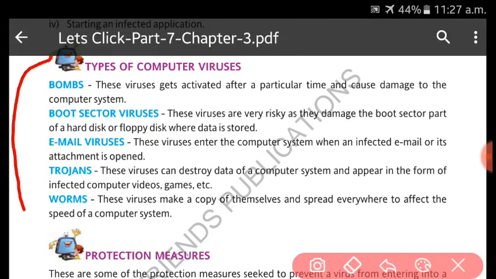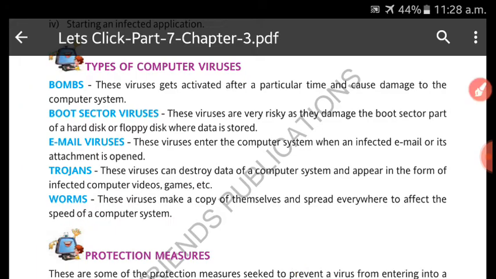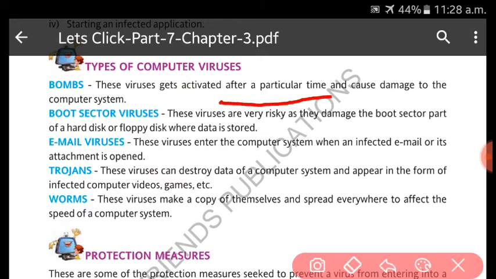Okay. Next, what are the types of computer viruses? These are some types, so we will discuss that. First is bombs. Remember, these are viruses which are activated after a particular time and can cause damage to the computer system. They remain quiet, but after an interval of time they start activation, they get activated.